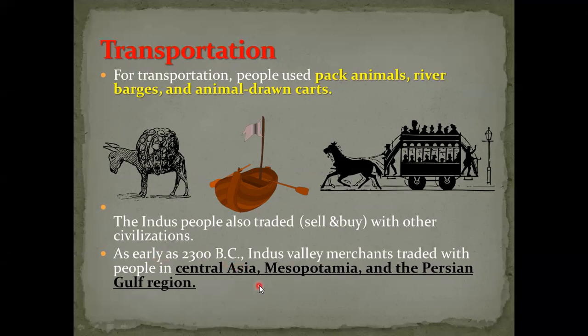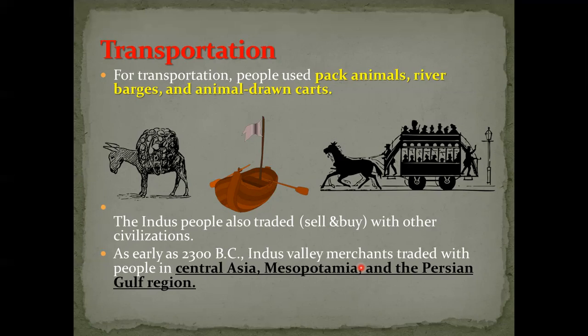What does merchants mean? Merchants mean traders. Trade is the verb, but a trader is the person who sells and buys, and is also called a merchant.